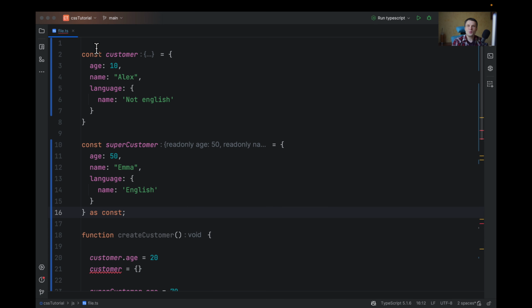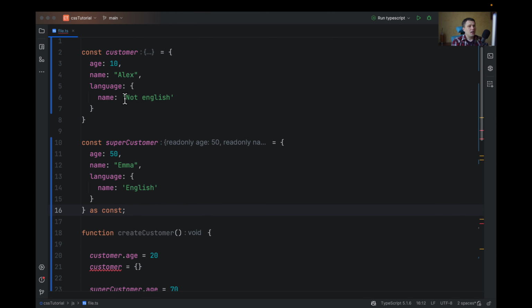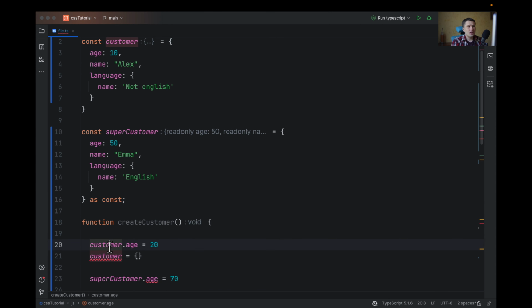As const will make your object immutable, and TypeScript will know the exact type and value of the object property because it's immutable. So let me show you. We have a customer and superCustomer, and superCustomer is with const.